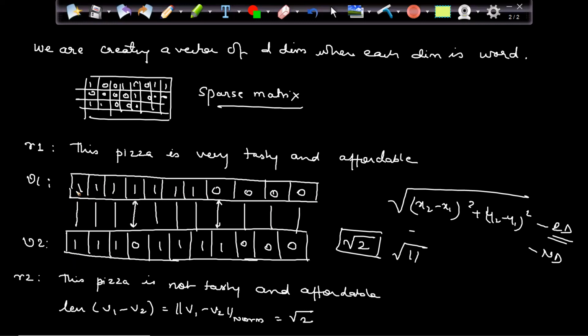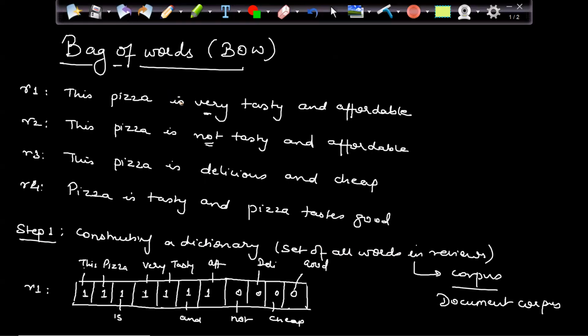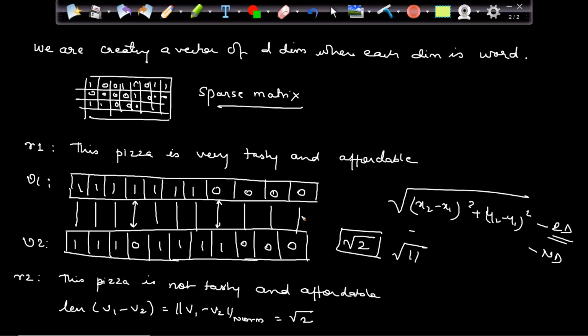Suppose all words are different. Here I have all the words which are different. Obviously that will not be just square root of 11, in fact more than that, because if I have some words out here and some words out here and all are not matching, my vector will also increase. But basically the idea is it's a bigger difference. It will not be very small. So we are seeing some problem here: only a few words are different, yet my distance is not coming out very different. It's almost nearby.